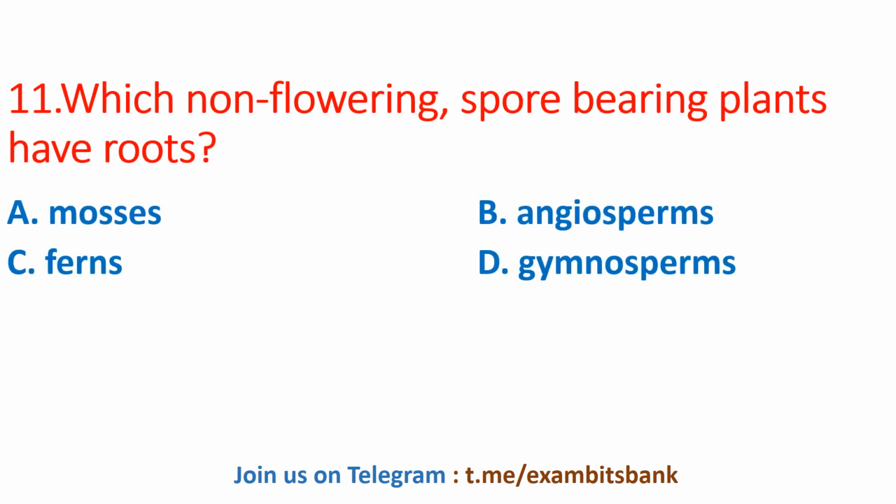Which non-flowering spore-bearing plants have roots? The options are mosses, angiosperms, ferns, or gymnosperms. And the answer for this question is option C, ferns. So a type of spore-producing plant is a fern, and ferns do not ever produce flowers, but they have roots. And ferns produce spore casings on the underside of their leaves. Moving on to next question.